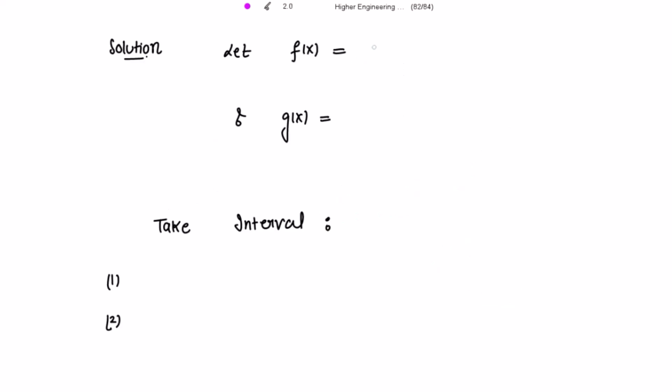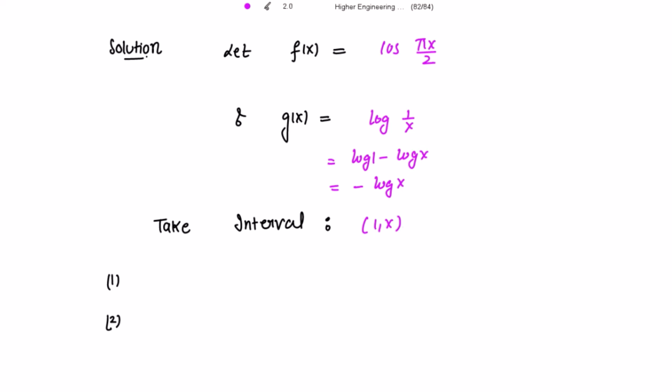So let f(x) be cos(πx/2) and g(x) be log(1/x). I can write this further as log 1 minus log x, and because log 1 is 0, this is negative of log x. Let's take the interval to be the open interval 1 to x.